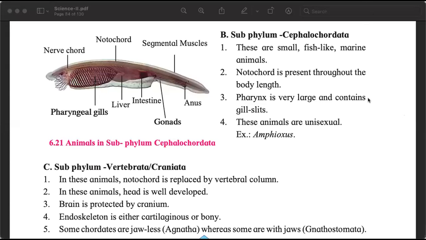This is called Cephalochordata. Cephalochordata. They are small and they look like fishes. They are marine. Their notochord is present throughout the body. And in the middle of the notochord protects the nerve cord. The spine protects the spinal cord. Pharynx is very large and contains gill slits. Ye hai. They are also unisexual. Example is Amphioxus.